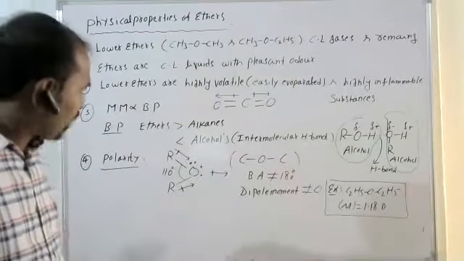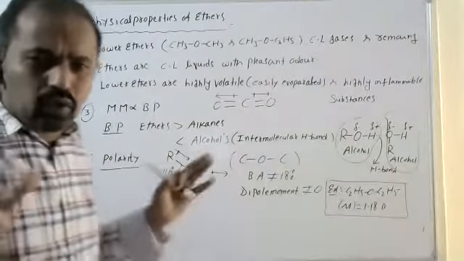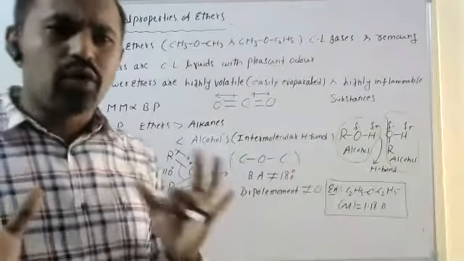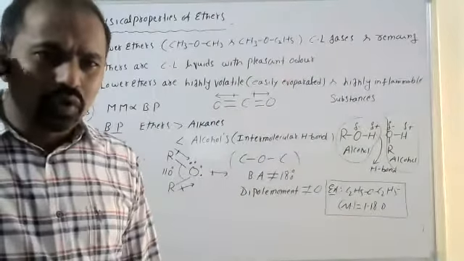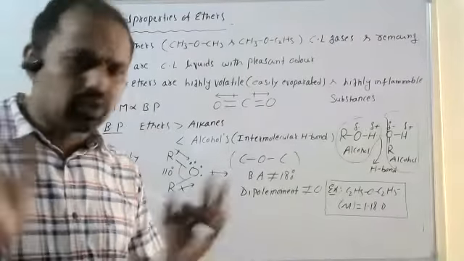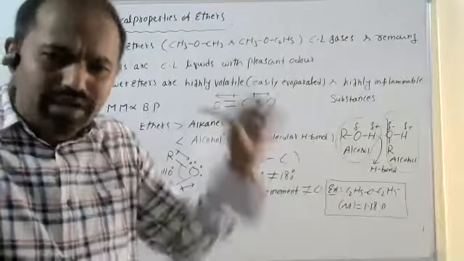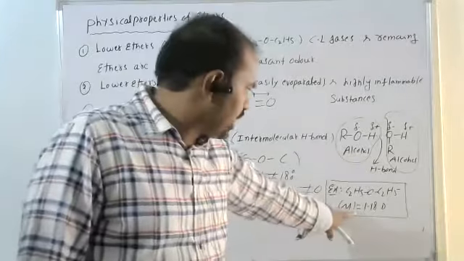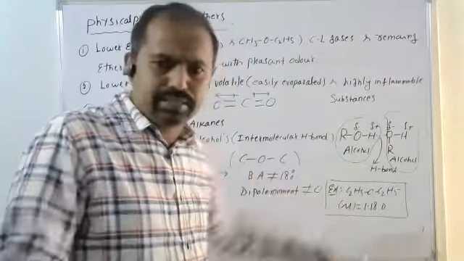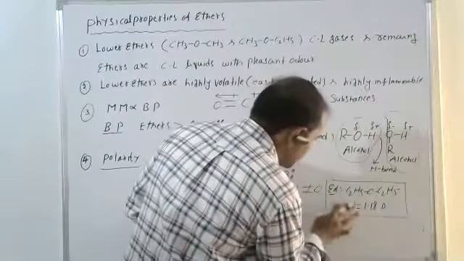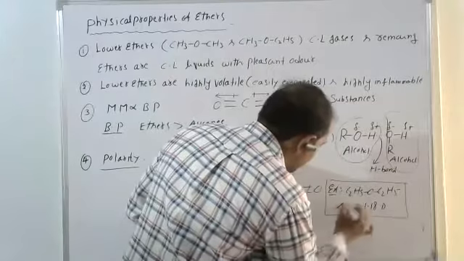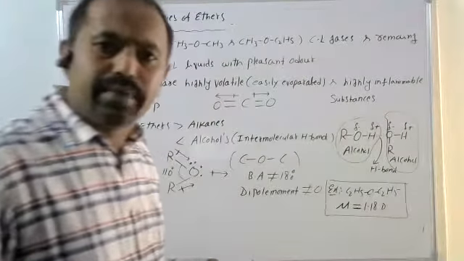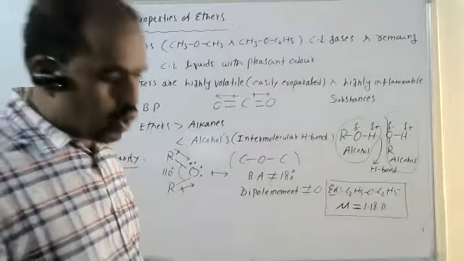Okay, see, so finally we can say one thing. Ethers, the dipole moments are not equal to 0, which shows some dipole moment. For example, the ethyl ether having dipole moment is denoted by the mu symbol. This is the symbol of dipole moment. The dipole moment of ethyl ether is equal to 1.18 D. Capital D means Debye. So now,